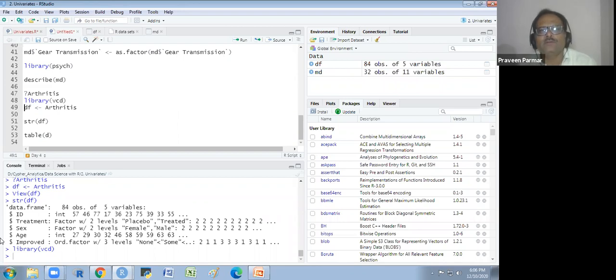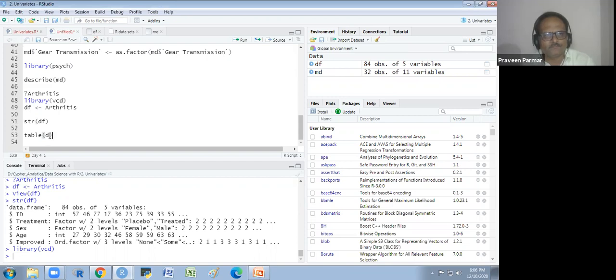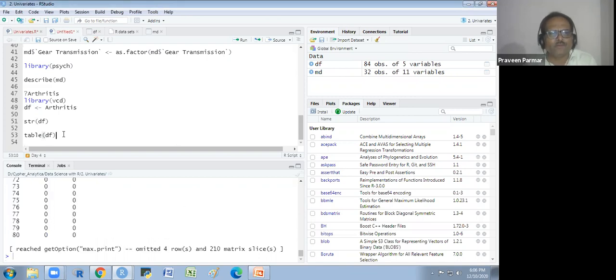So have you got this arthritis data now? Yes, sir. So I will show you the table of DF, and you will see it is the univariate analysis we do for the categorical data. We see the frequency, DF dollar treatment.